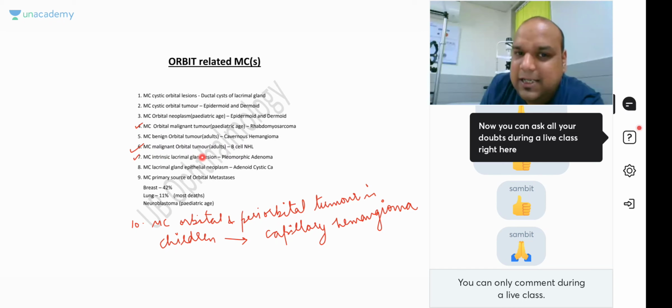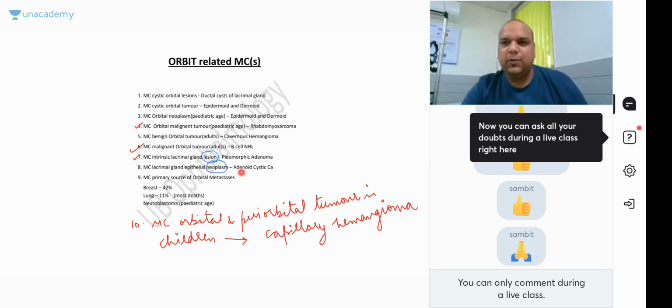Most common intrinsic lacrimal gland lesion. Please read the word carefully. This is one thing I want you to read carefully. If lesion in lacrimal gland is asked, pleomorphic adenoma. But if neoplasm is asked, answer is adenoid cystic carcinoma. Okay, everybody. So I hope you will be able to learn this and you will be able to remember this list. And as I said before, this is all about orbit from my side.